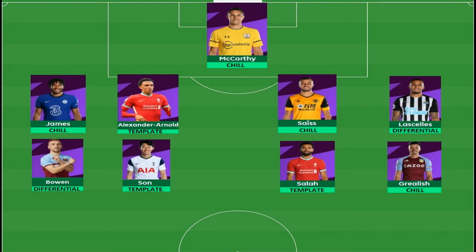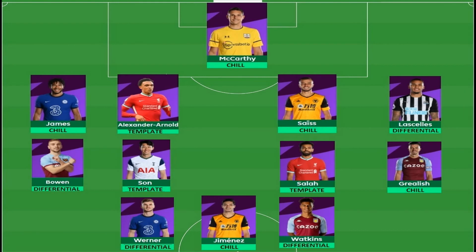In midfield, Salah and Son are the template picks and I am extremely happy to have them both in my team. Grealish is the chill pick with great potential in upcoming matches and is also well owned. Bowen is the differential one in this case.